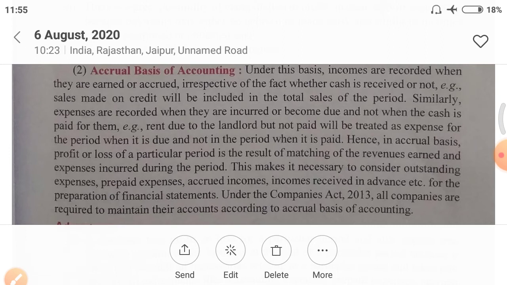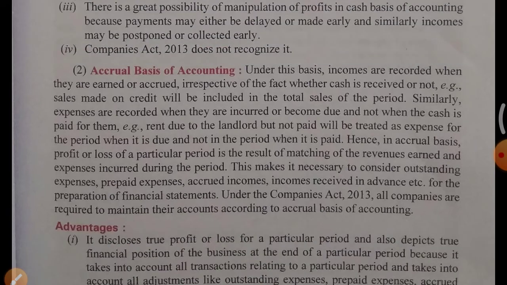Similarly, expenses are recorded when they are incurred or become due, and not when the cash is paid for them. Example, rent due to the landlord but not paid will be treated as an expense for the period when it is due and not in the period when it is paid.